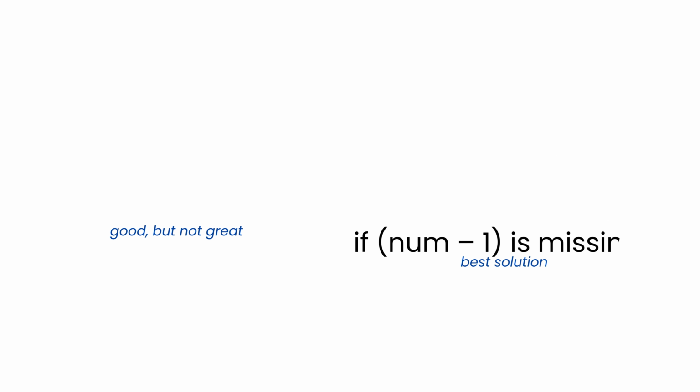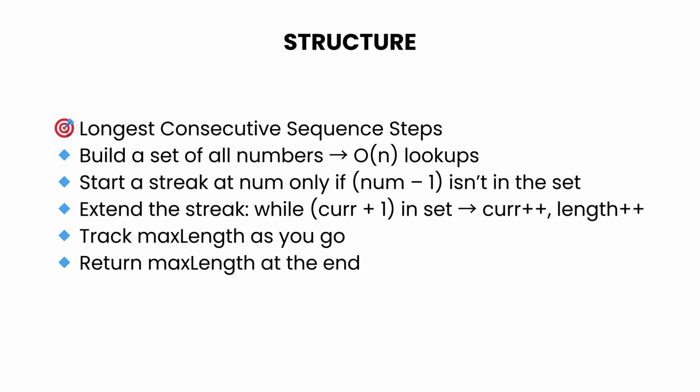Add all numbers to a set so we can check for any number in constant time. For each number, only start counting a sequence if there's no smaller number in the set. Count up from each streak start, tracking how long the run goes. Update the max streak found along the way. Return the result. Let's walk through the logic as if we're coding together.